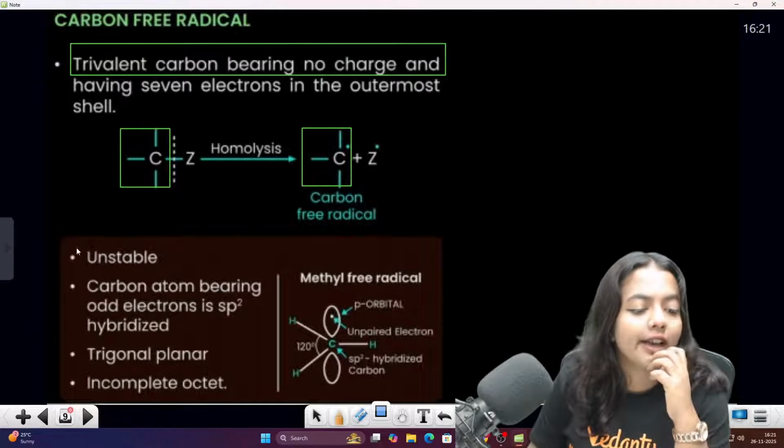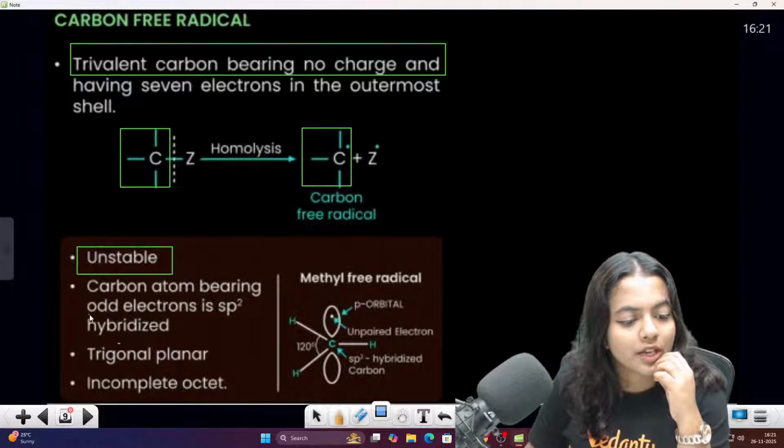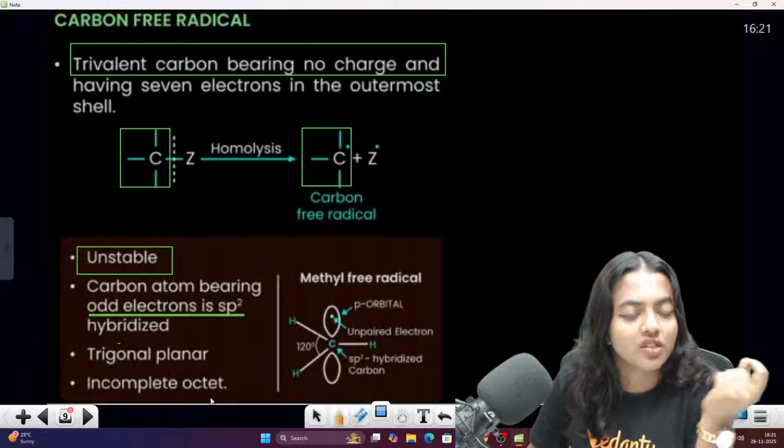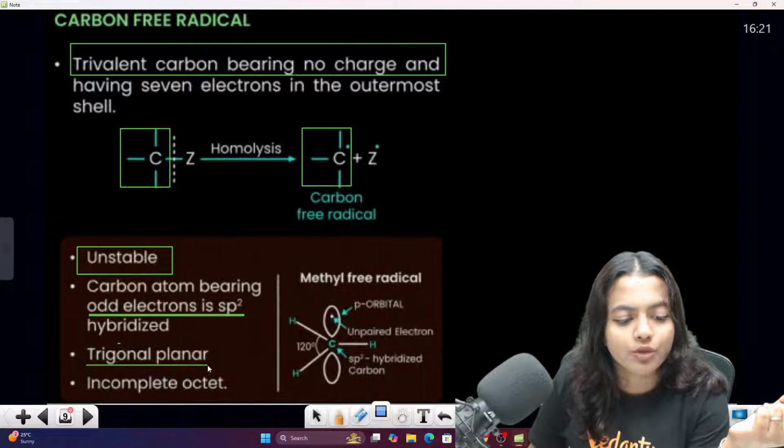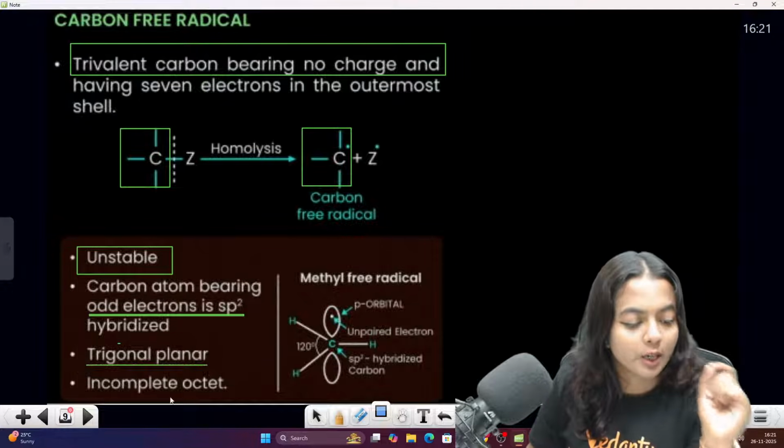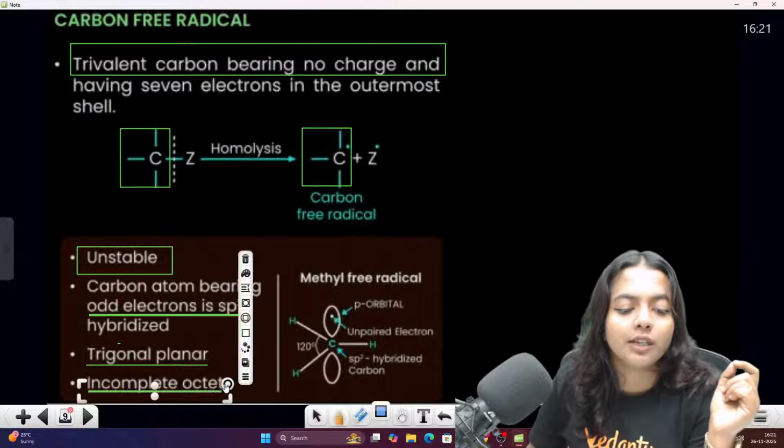So they are highly unstable. They are odd electron species. As I told you, they are odd electron and their hybridization is sp2. Those who don't know, please do note down, and it is trigonal planar. They do have the incomplete octet.